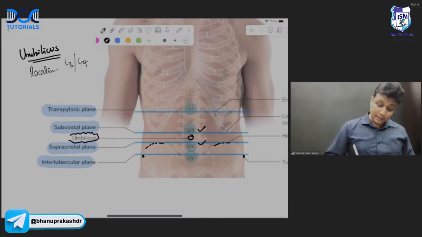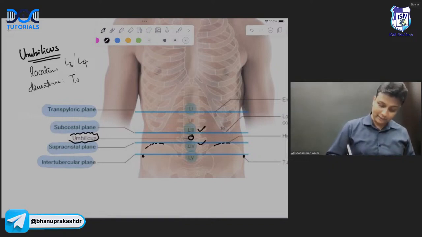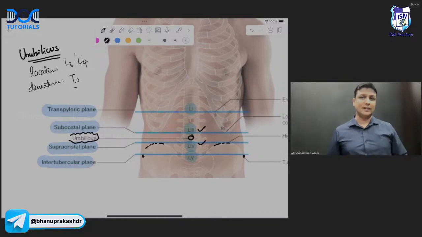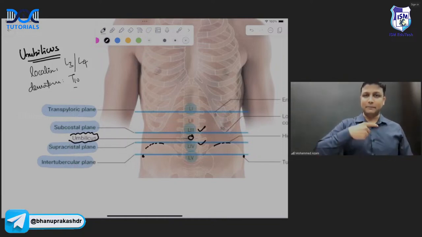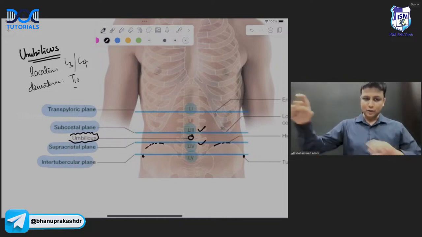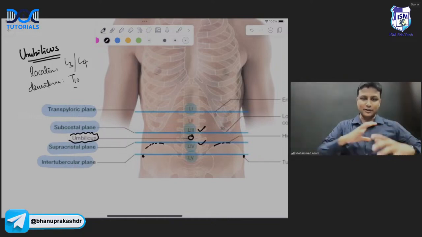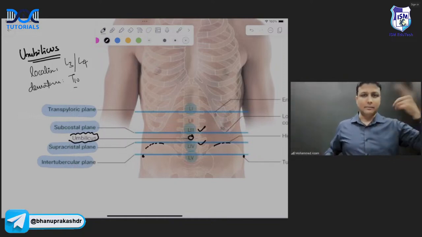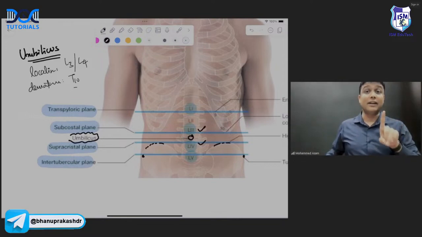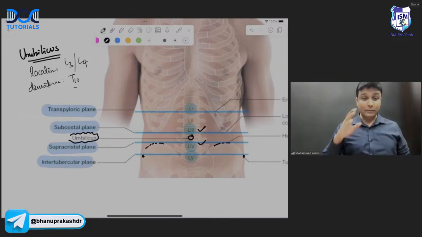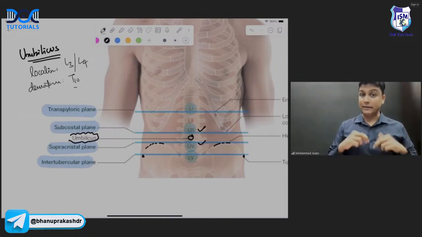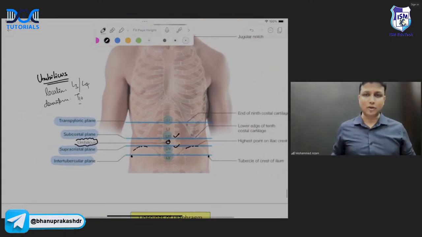ओके, लेकिन अम्बिलिकस का डर्मेटोम कौन सा वाला होता है? Remember, it is T10. Be very careful in the exam. Don't just look at the umbilicus and mark T10, sir. ठीक है ना? तो जो लोग वन लाइनर पढ़ते हैं, सब रट्टा मारते हैं, अम्बिलिकस T10 लगा देते हैं. Please be very careful. In a recent exam they have given the location, sir. Dermatome will be T10, but location will be between L3 and L4, sir. First concept completed here in the abdomen topic.